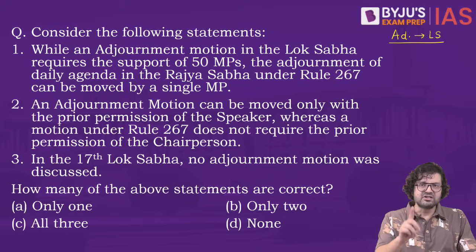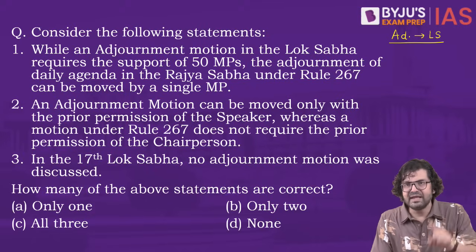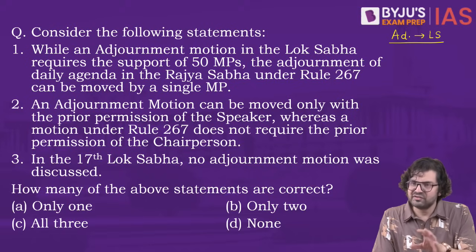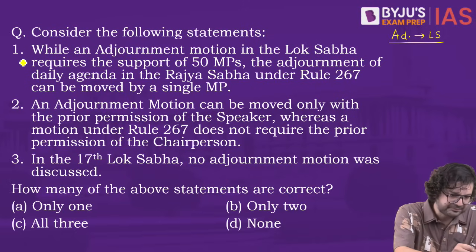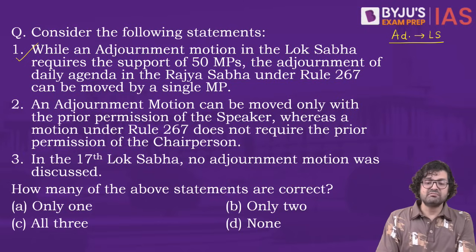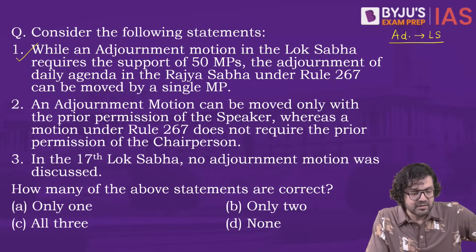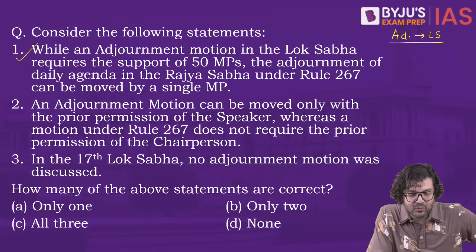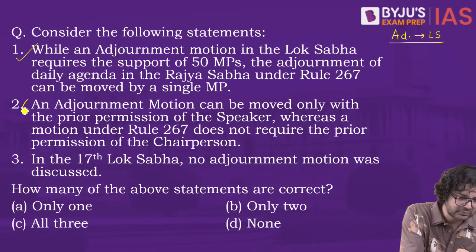The difference is that in the adjournment motion, 50 MPs have to support the notice. Only then can the notice be accepted by the speaker. Whereas under Rule 267, any MP can move such a notice. So 1 is correct. Number 2, an adjournment motion can be moved only with the prior permission of the speaker, whereas a motion under Rule 267 does not require the prior permission of the chairperson. This is wrong. If you want to raise any motion under Rule 267, you have to take the prior permission of the chairperson. This is wrong.